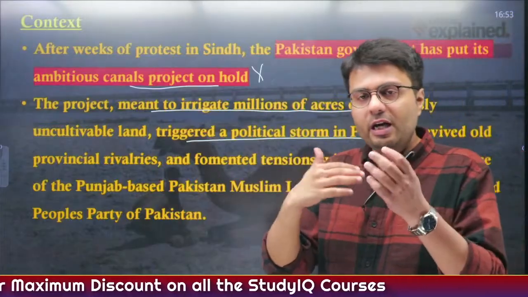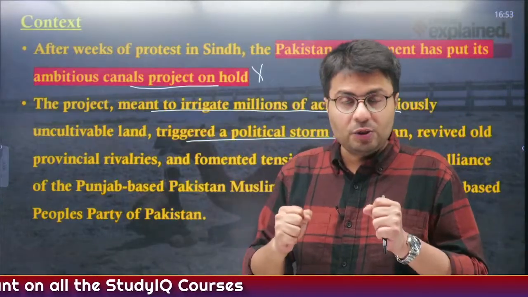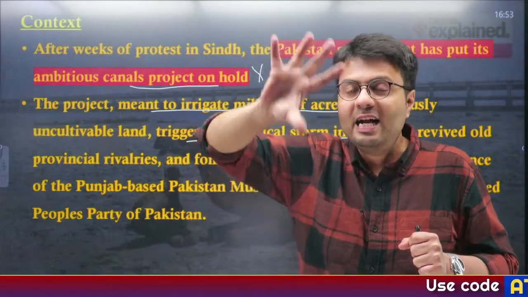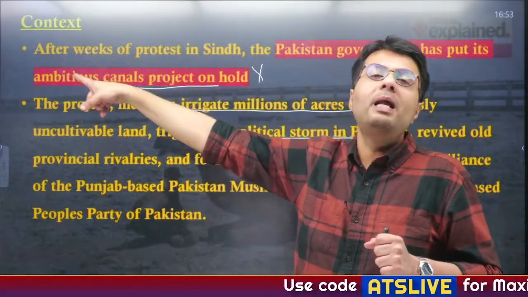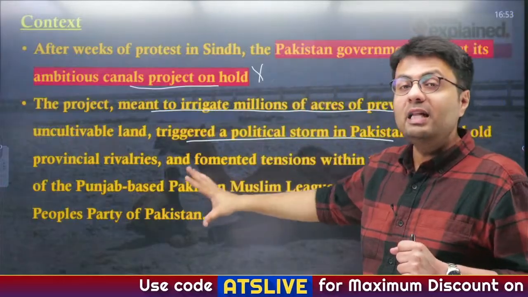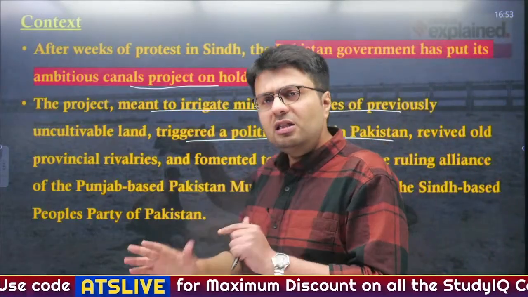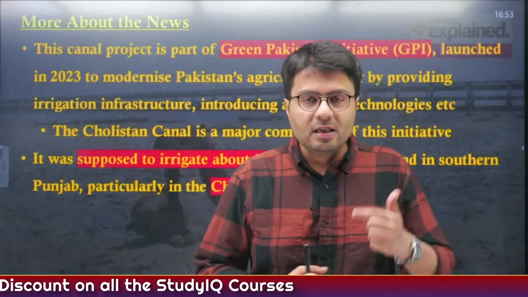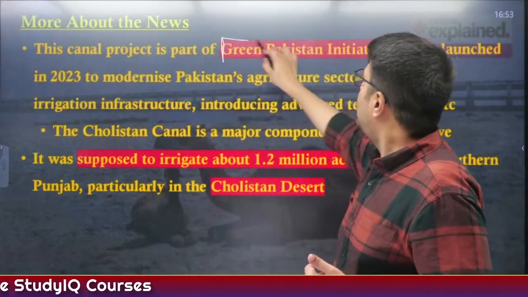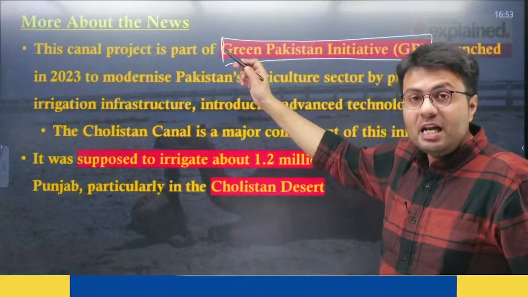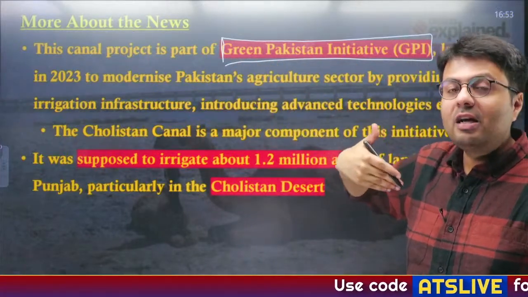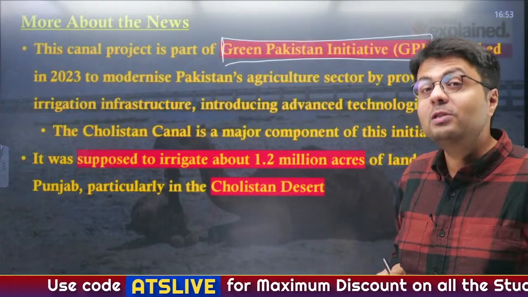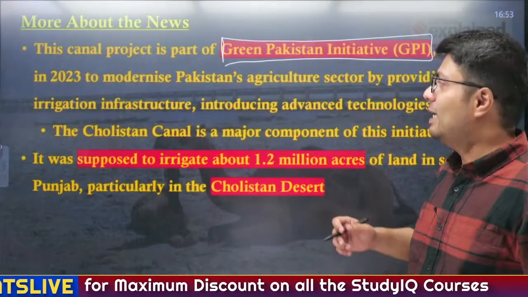Now, both of these political parties are engaged in a tussle because why? People are alleging that once Indus River waters are not available to you, you'll send excess water from Sindh to a place in Cholistan, which is also located in the Punjab province of Pakistan. So, this is the controversy which is happening. Now, what you need to remember is this canal project was a part of Greater Green Pakistan initiative. This is an initiative where various agricultural modernization projects will be taken care of by a private company, and you know who owns that private company? Pakistani Army. Funny thing, right?